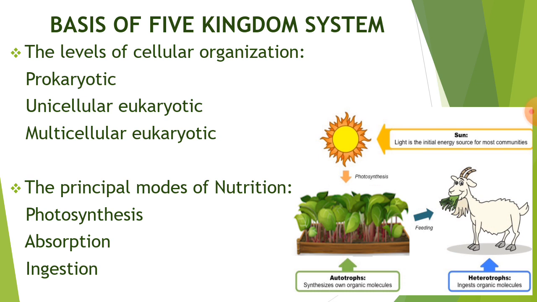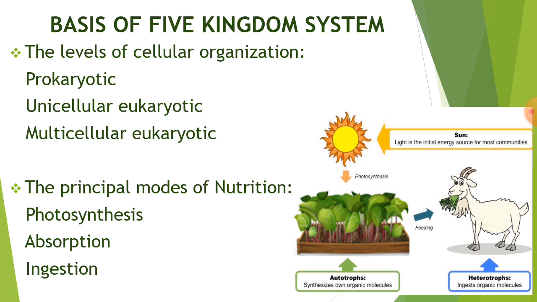Photosynthesis. We know all green plants produce their own food by the process of photosynthesis. Absorption means to absorb. There are many prokaryotes and many unicellular organisms we have studied that absorb their food. We also know that the roots absorb water from the soil. Ingestion means to ingest the food.